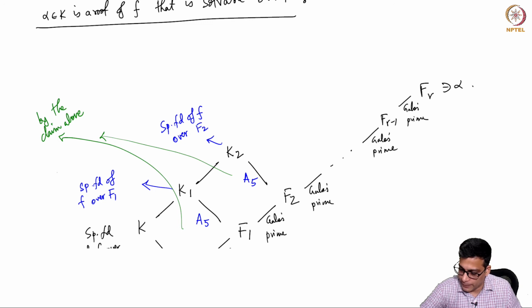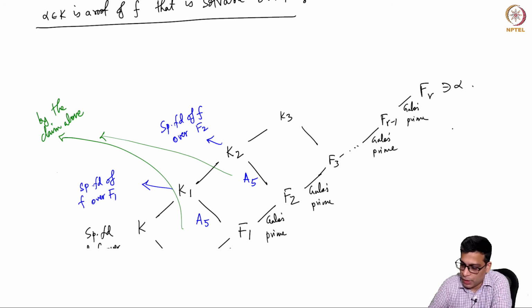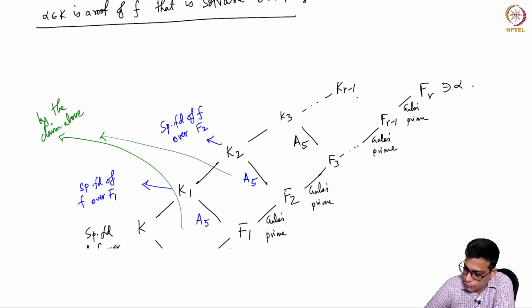So you can keep going like this. So you have K3 here, and if this was F3, that would be K3, and you have Kr minus 1 here, that will be A5 also, and this will be A5 also.